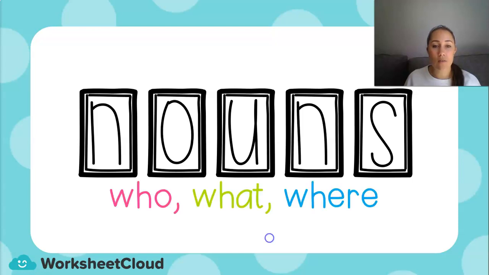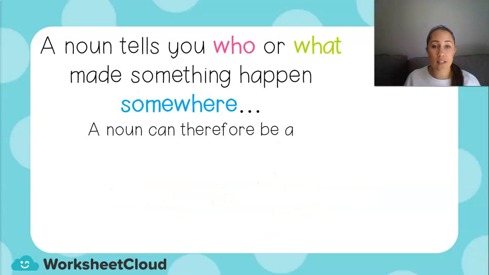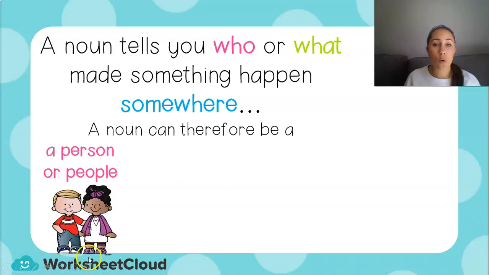What is a noun? It answers the question who, what, and where in a sentence. So in your sentence, your noun tells you who or what made something happen somewhere in a place. So a noun can therefore be a person or people. So it can either be one person, like a little boy or a little girl, or it can be a group of people, like children.